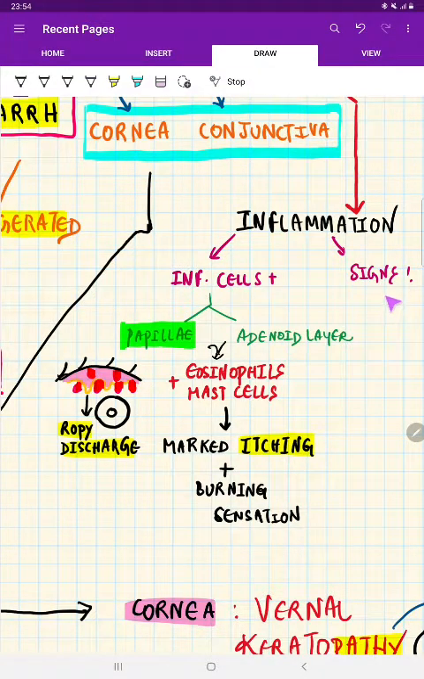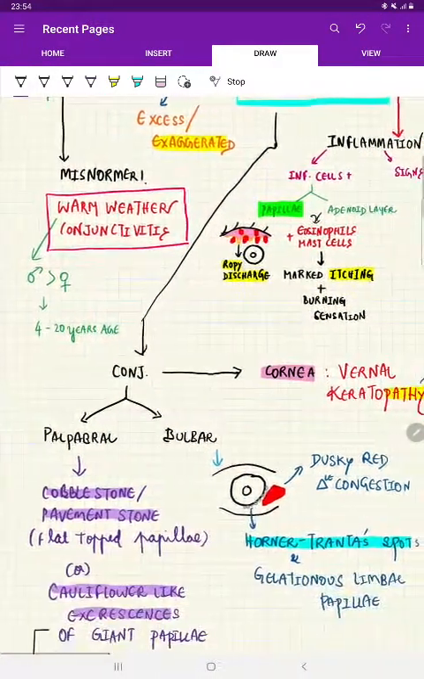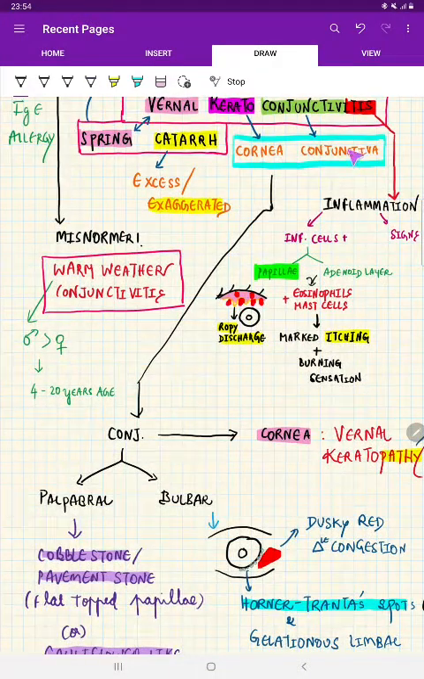Now coming to signs, all signs of inflammation will be there: calor, rubor, tumor, loss of function. That will be swelling, that is chemosis. That is what is called tumor. So this is the inflammation feature that we are seeing now. What does this tissue, cornea and conjunctiva, present?